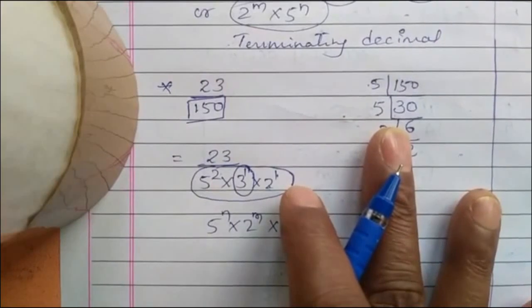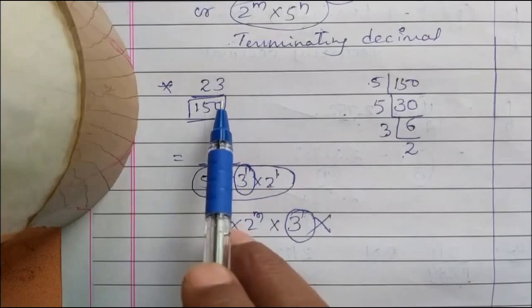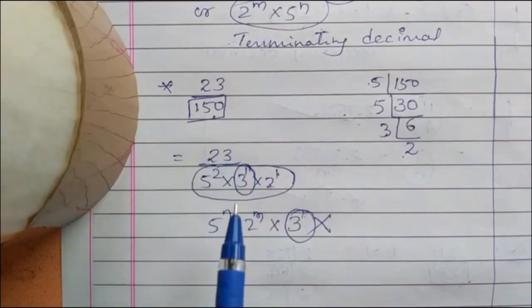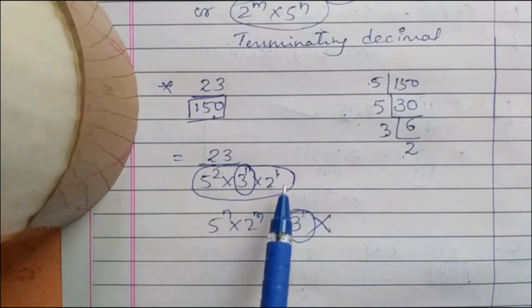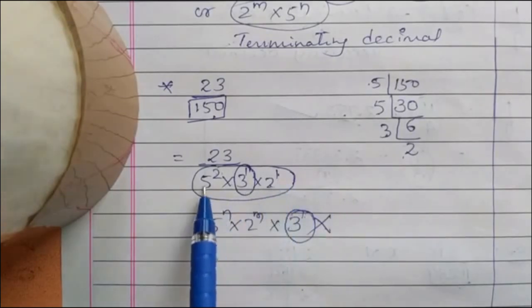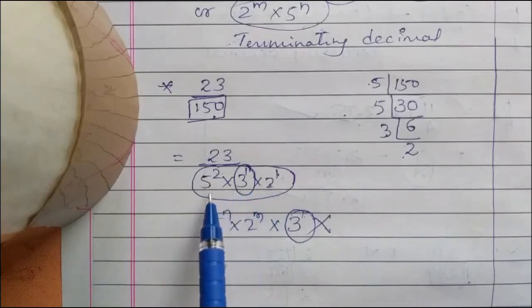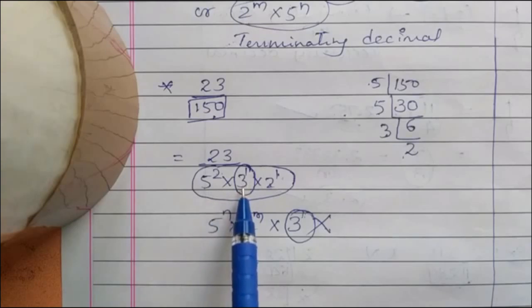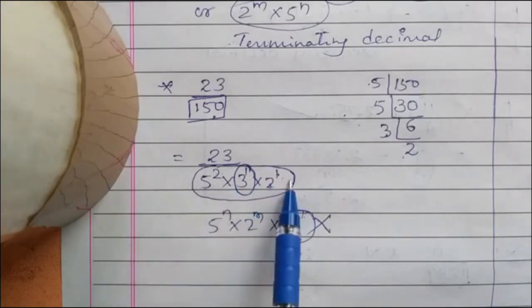What the terminating decimal rule for a rational number says is that the given rational number's denominator should be in the form of only 5 to the power of n, or only 2 to the power of m, or 5 and 2 products. In this example, the other factor also we got, that is 3. This shouldn't be. Only 5, only 2, or 5 and 2 products.